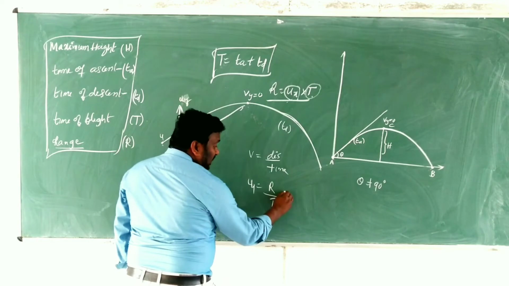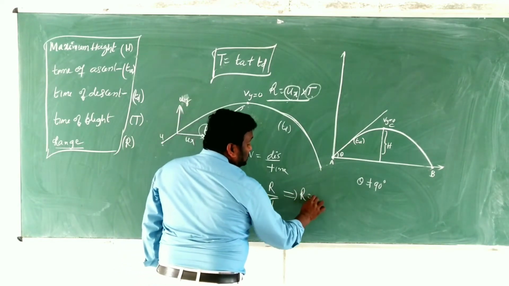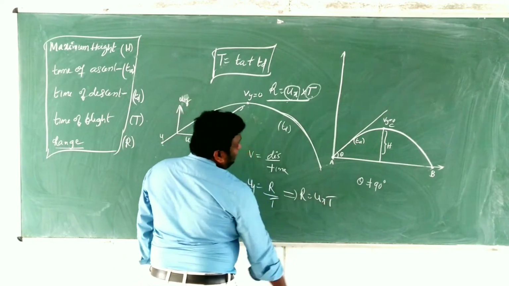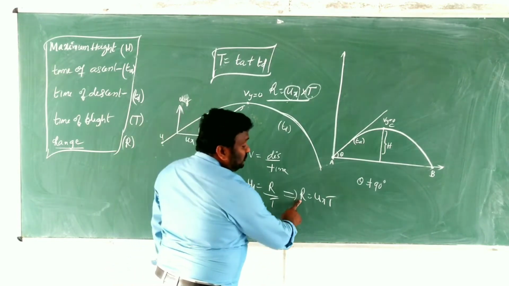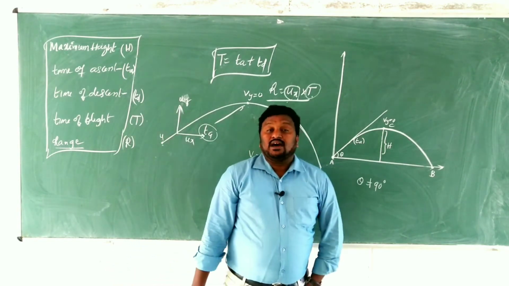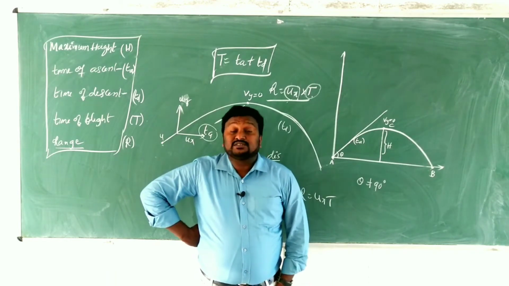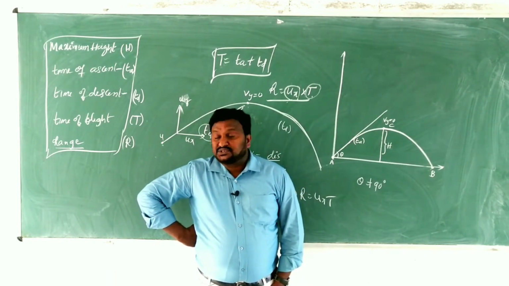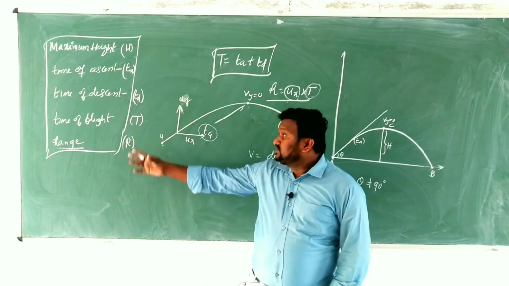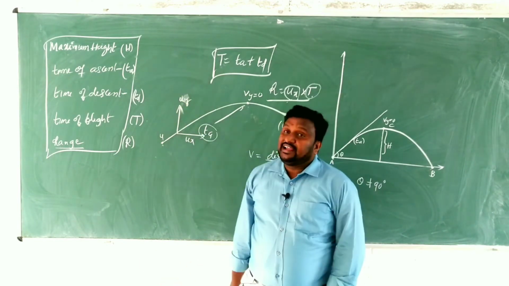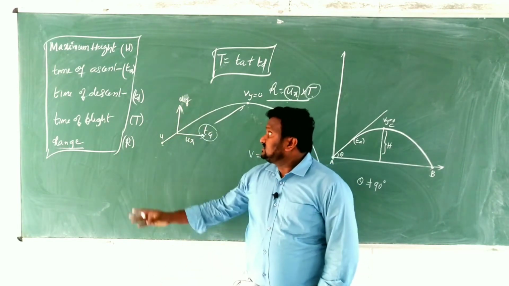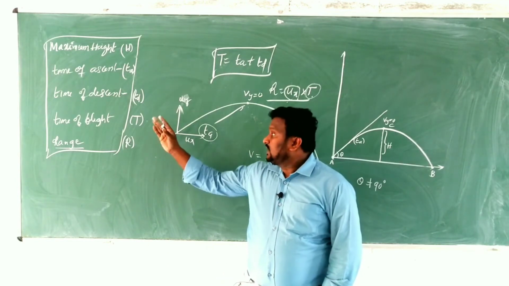From that we write R equals Ux into T. So the product of horizontal velocity component and time of flight gives the range of the body or projectile. So children, these are the definitions for maximum height, time of ascent, time of descent, time of flight